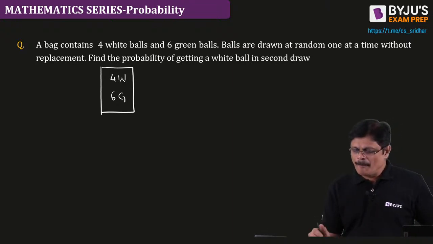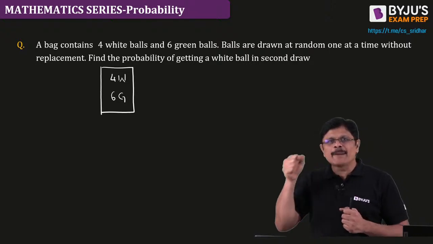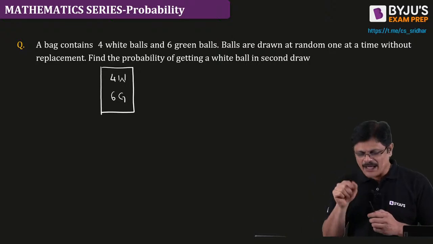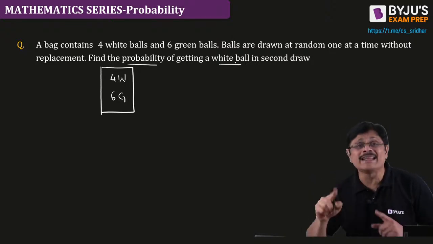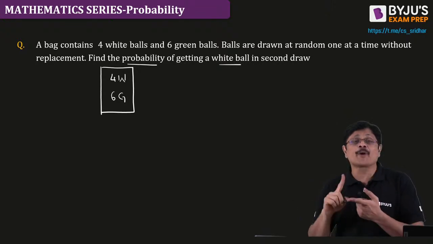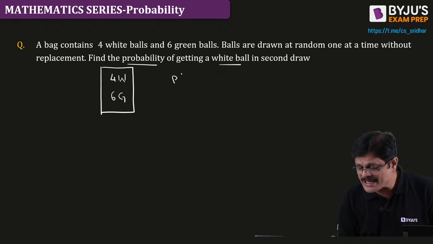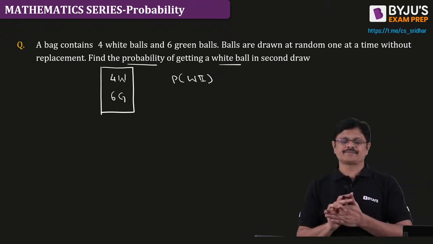Balls are drawn at random, one after the other, without replacement. You take and throw it. Don't replace it. Now the question is, what is the probability of getting a white ball in the second draw? This is the question.